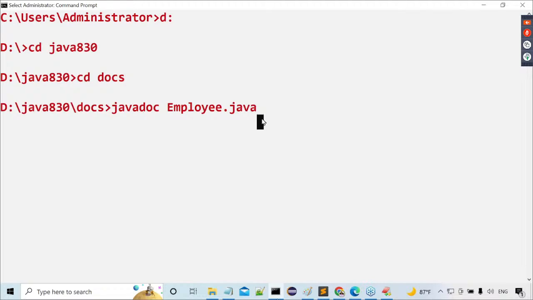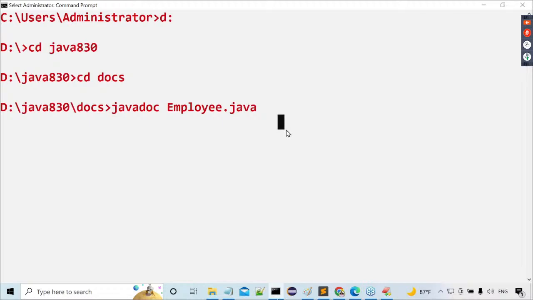Then it will prepare API documentation for the programming elements of Employee.java in the form of HTML files. All of you get my point or not? In the form of HTML files, we are getting API documentation.